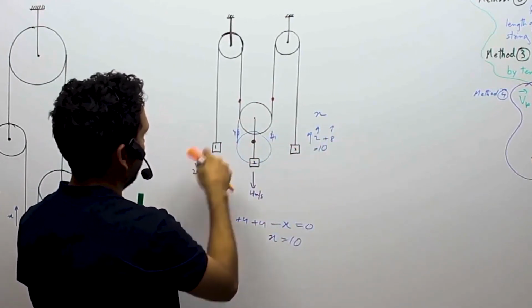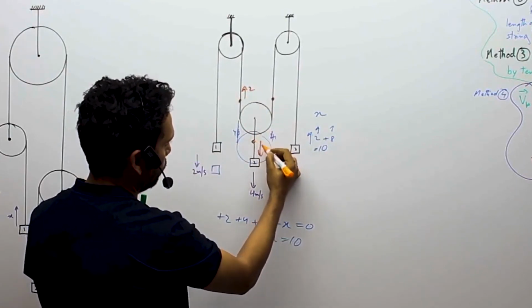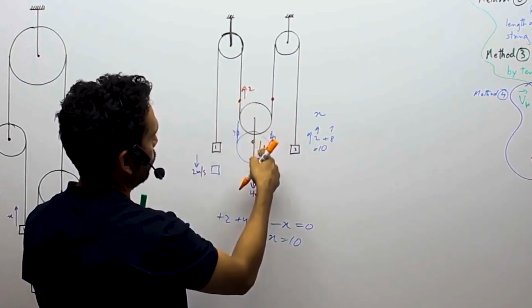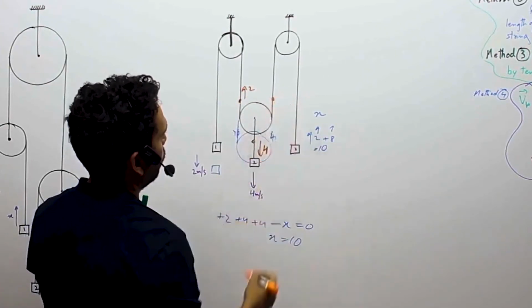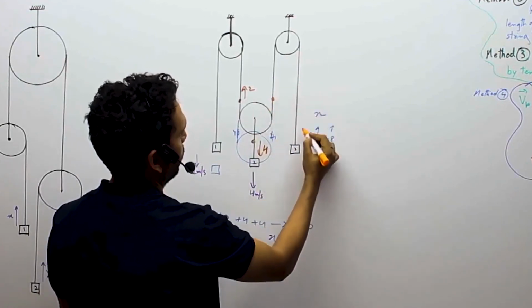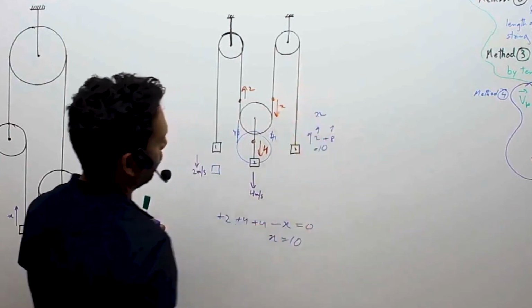So this 2 was coming down, so this part is going up with 2. This part of the pulley is going down with 4. So this string is 2 up, this part is 4 down, and this over here is going, say this was going up with x, so this is going down with x. x is what we have to find.